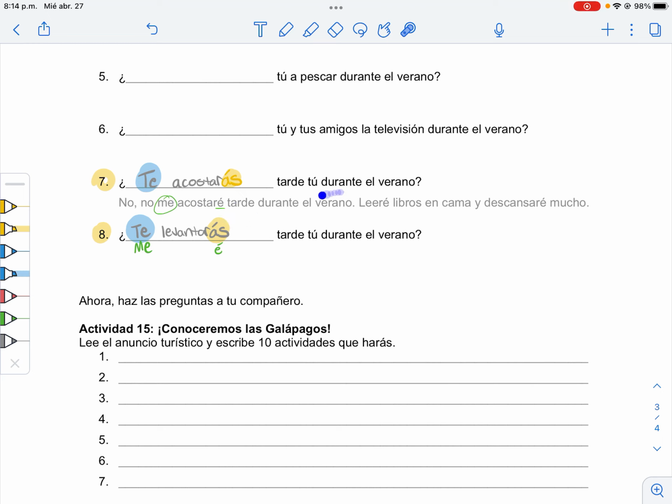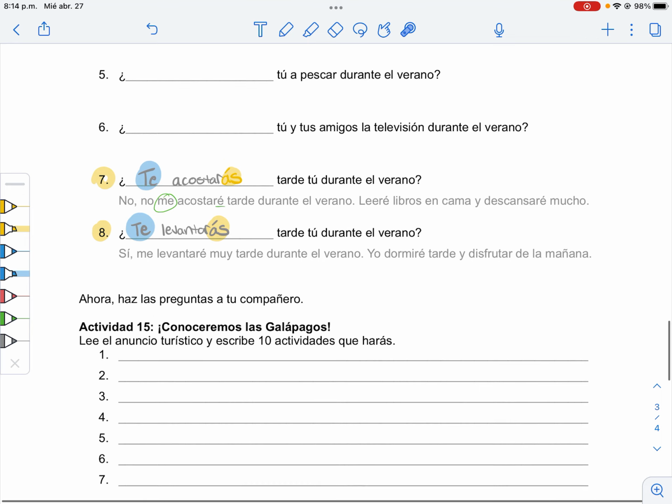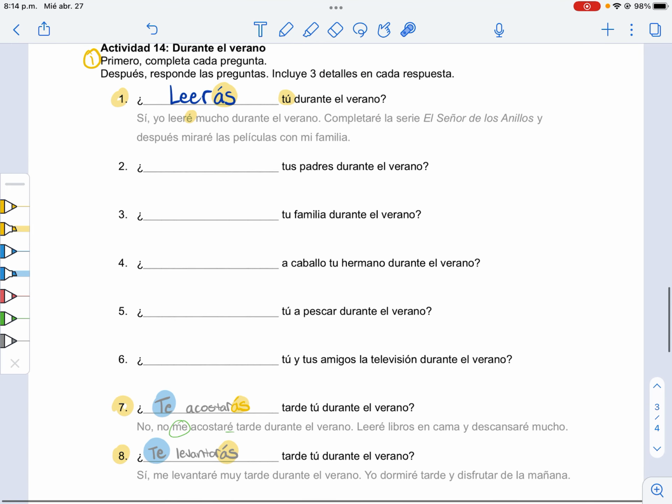And then te levantarás becomes me levantaré. As you can see in my response, sí. Me levantaré muy tarde durante el verano. And then for my details, yo dormiré tarde y disfrutar de la mañana. Because gotta enjoy my time. So there you go. There are 3 example answers.